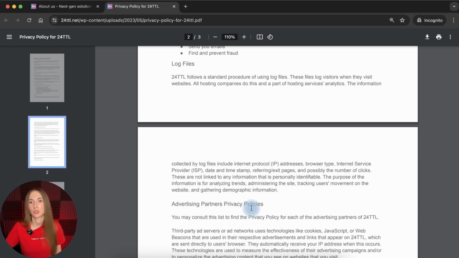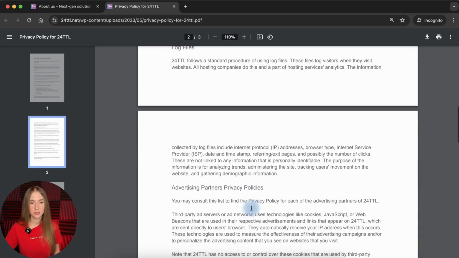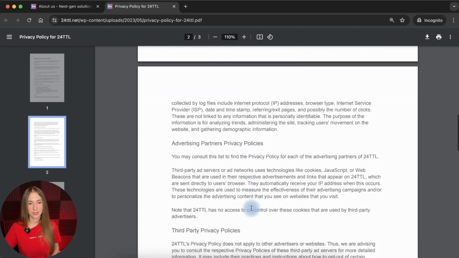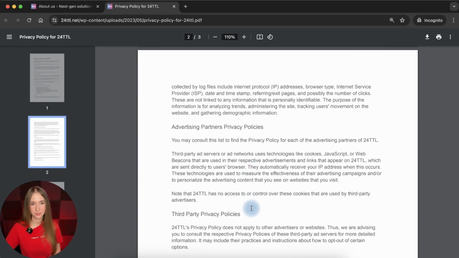All these types of information will be collected by the service providers. That's why you need to outline this information as well and always check whether you have mentioned all these types of information within your privacy policy. Let's see what we have next.